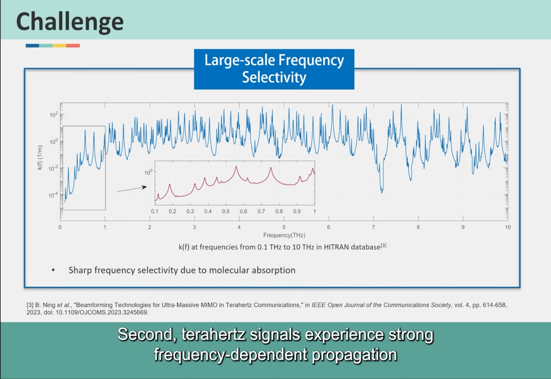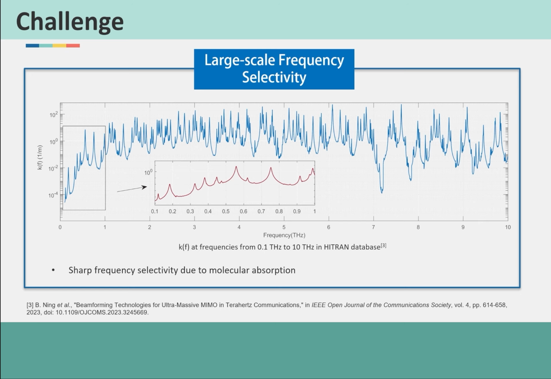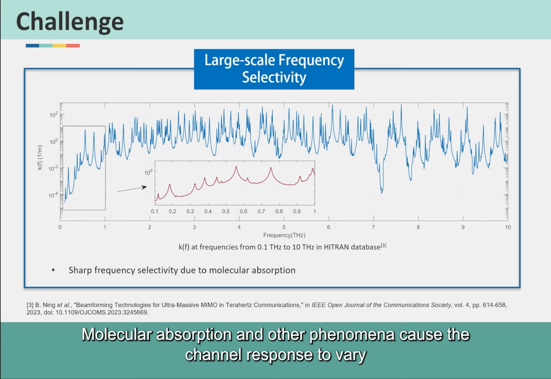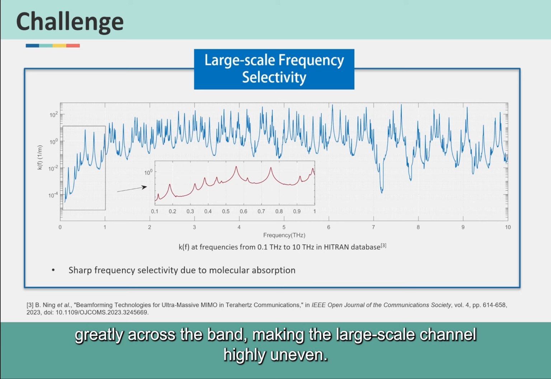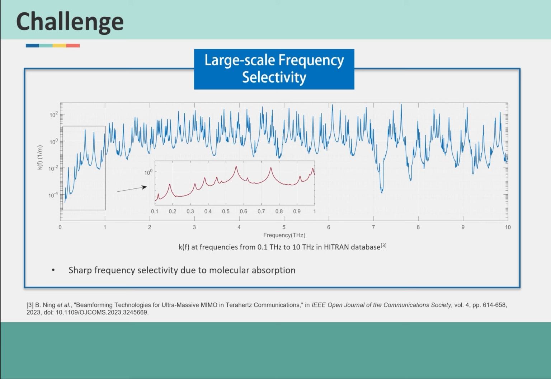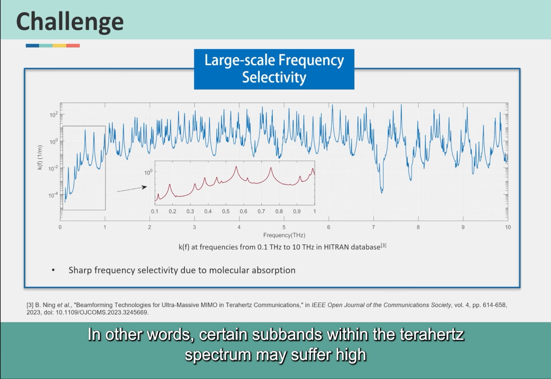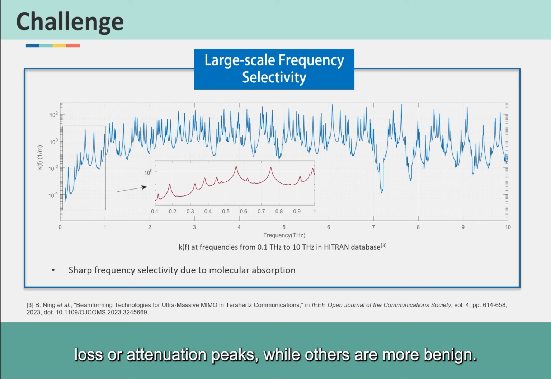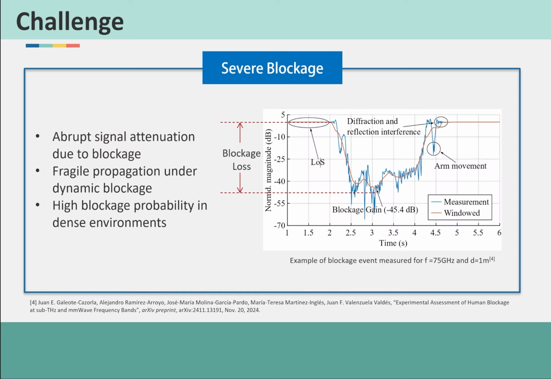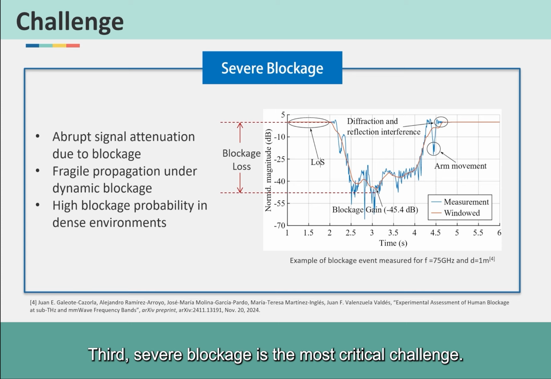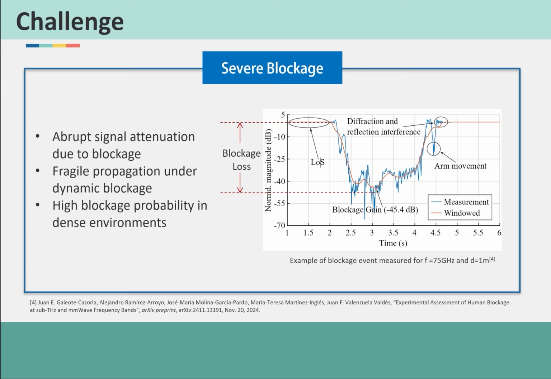Second, terahertz signals experience strong frequency-dependent propagation effects. Molecular absorption and other phenomena cause the channel response to vary greatly across the band, making the large-scale channel highly uneven. In other words, certain subbands within the terahertz spectrum may suffer high loss or attenuation peaks, while others are more benign. Third, severe blockage is the most critical challenge.